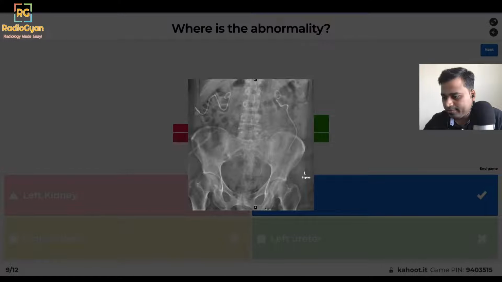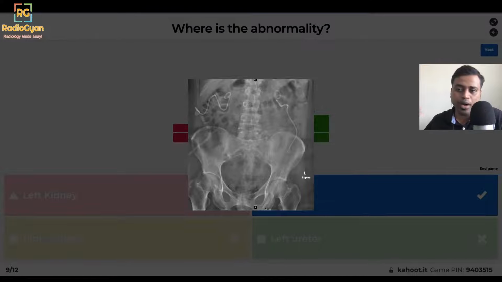Excellent. Look at the stoma as well. I think one of you has got it right. This mottled kind of appearance in the region of the midline pelvis is very typical for emphysematous cystitis. In this patient we had these bilateral nephrostomy tubes, which does give us some clue about the pathology, but this may not be very obvious in other routine cases.